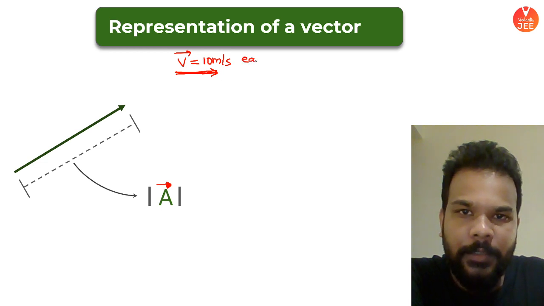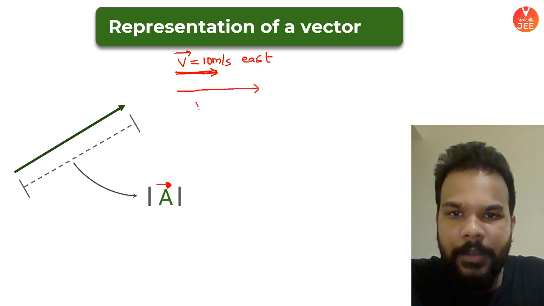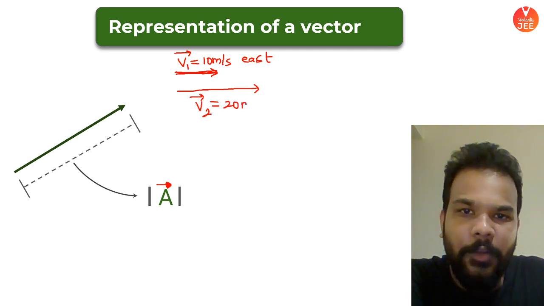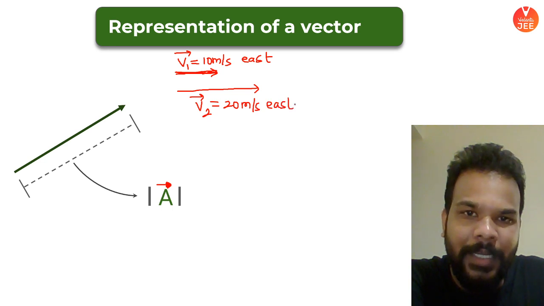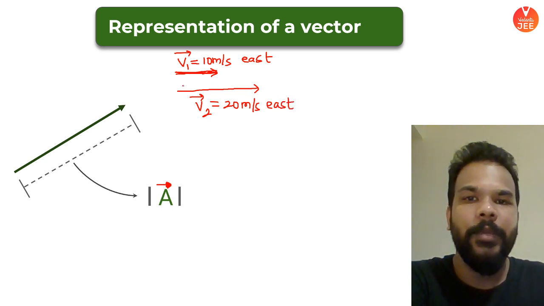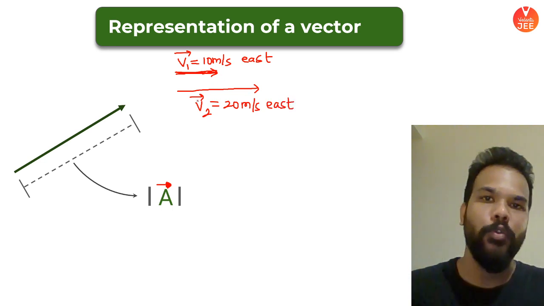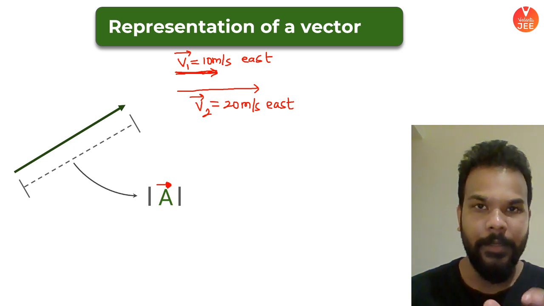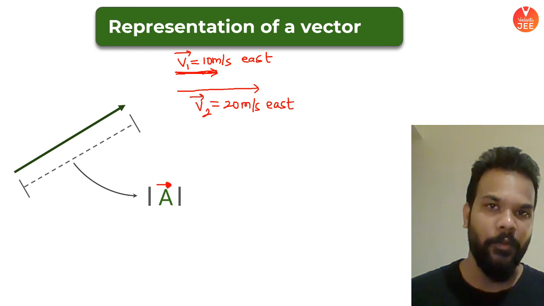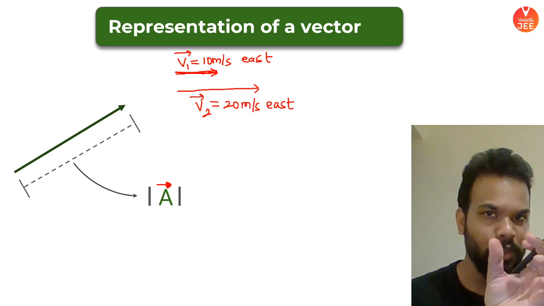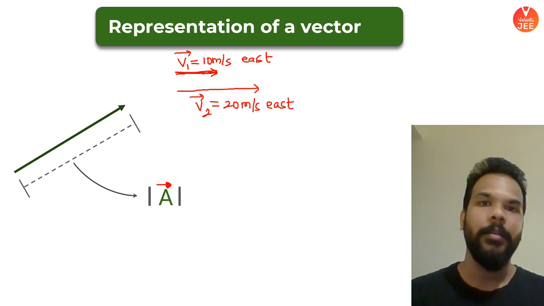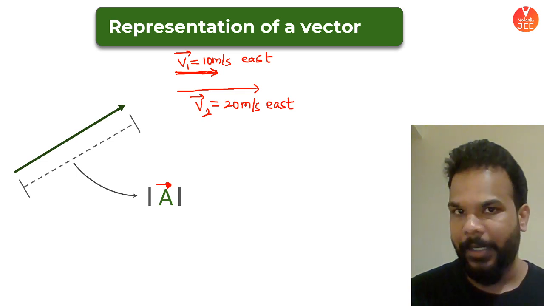Say this is v1. Then a velocity v2 whose magnitude is 20 meter per second towards east, the length you can see clearly has almost double the value. So the length of the line that you are looking at gives you an idea of the magnitude of the vector. V1 vector has smaller length, V2 vector has bigger length. That is basically the whole idea of diagrammatic representation.